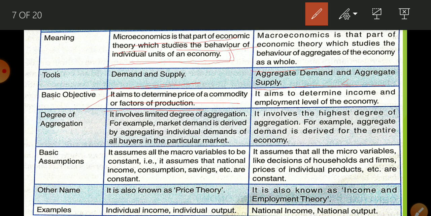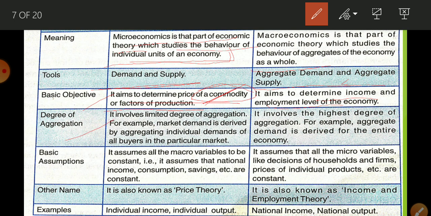In macroeconomics, we study how the level of income or employment is determined, at which all people are going to get employment. Here in macroeconomics we search for the level of income where all the people are able to get employment, that is, the full employment income level. So it is related to the determination of the full employment level of income, while micro is related to the determination of the price of a commodity. Remember, it relates to the price of one commodity.